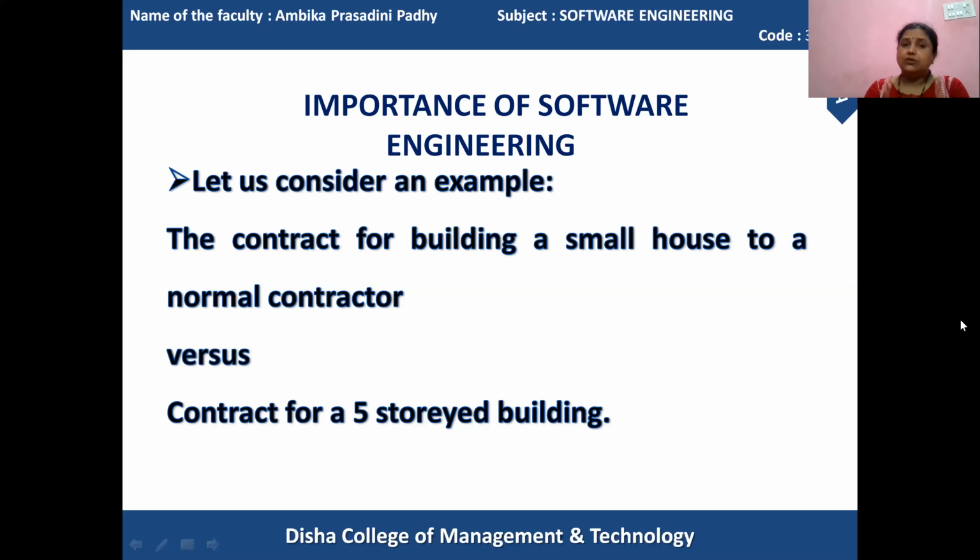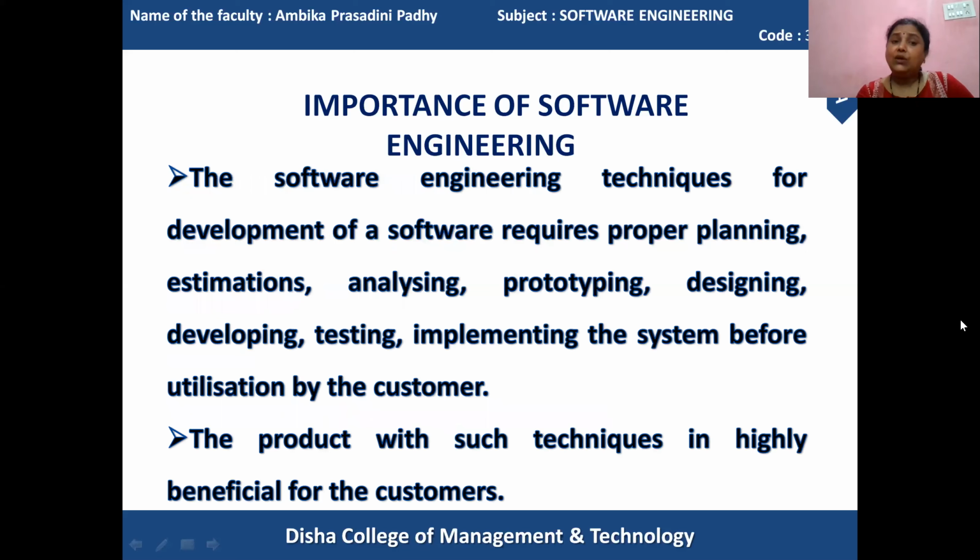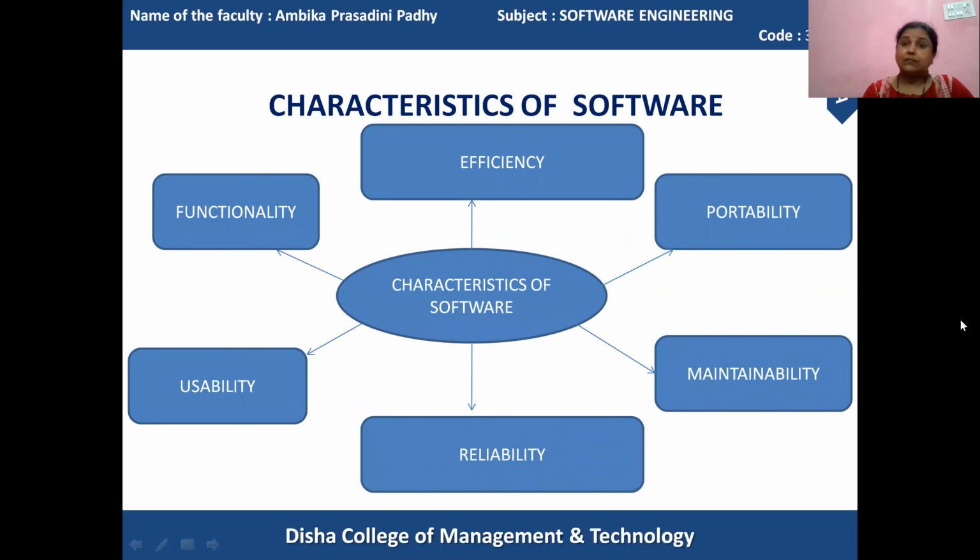Got it? So the knowledge of engineering principles alone can help you prepare the system in a well-planned manner and take on the assignment of doing a large work. Got it? And when the use of software engineering principles comes, the implementation of software engineering principles should deal with these characteristics.